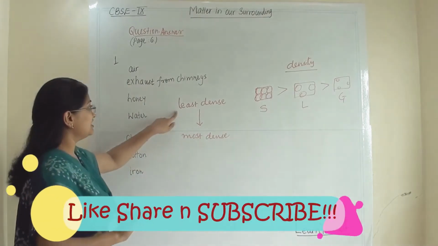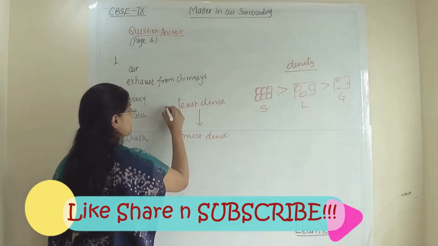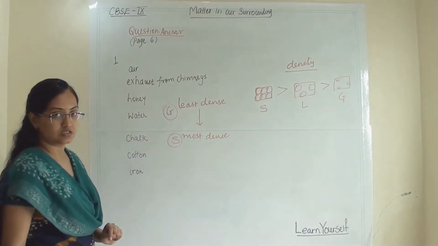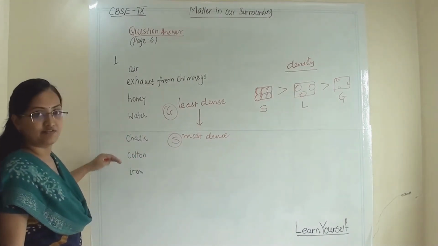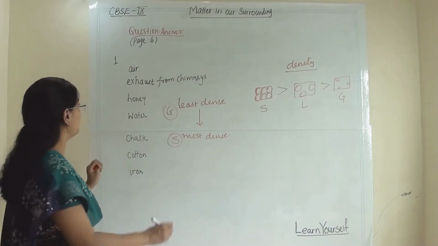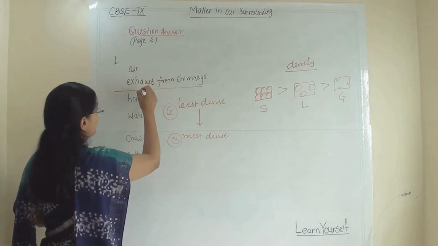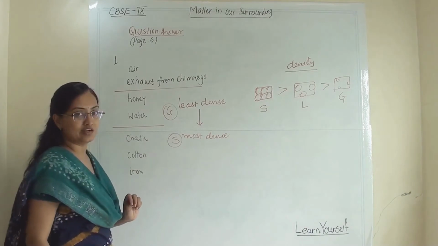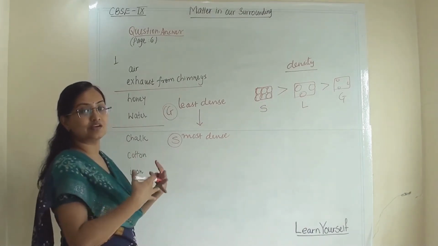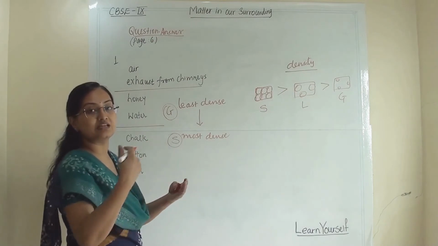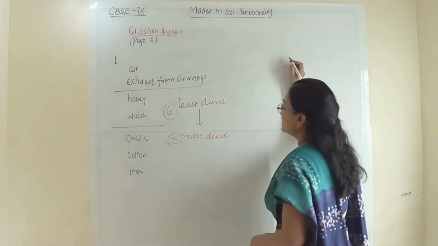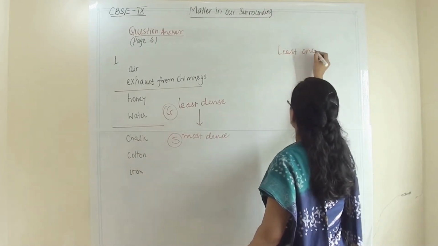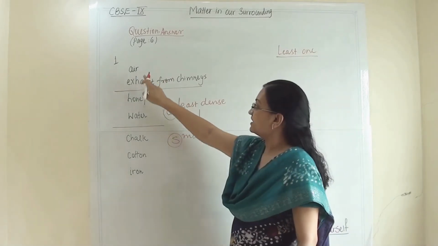In this, obviously all the gaseous atoms will be least dense, and the most dense will be all the solid substances. So first we will identify which are solid and which are liquid. These two are gaseous, these two are liquid, and these three are solid. Now from this we have to categorize which one is denser than the other. Here we will write the least one first. So which one is the least one? Air and exhaust from chimney.